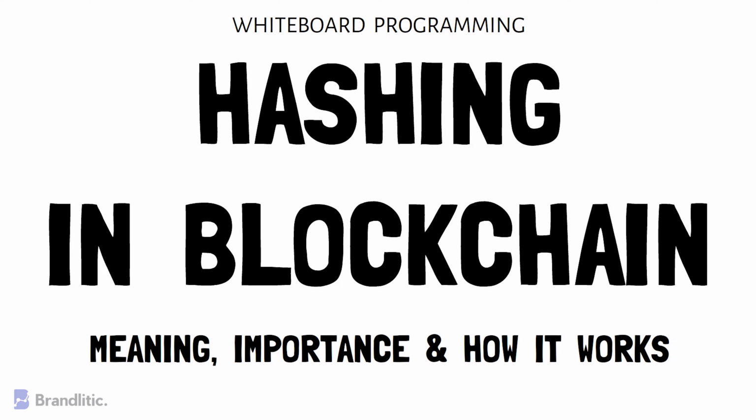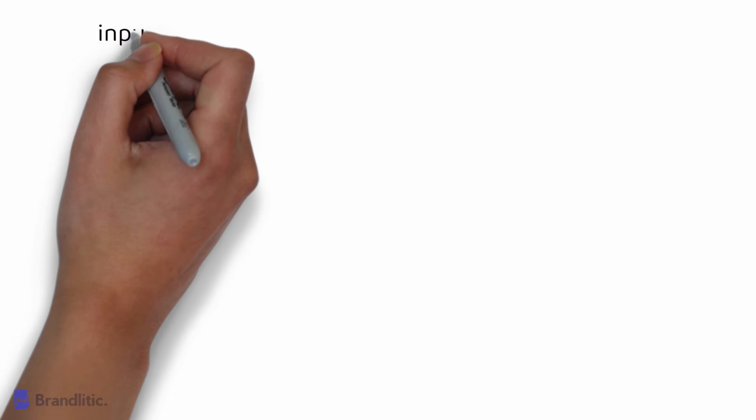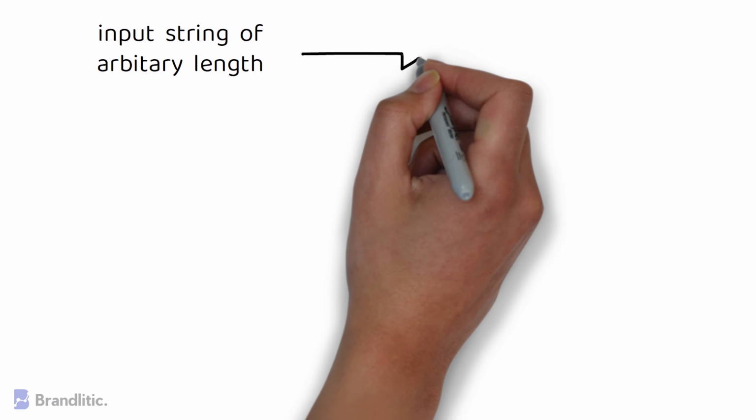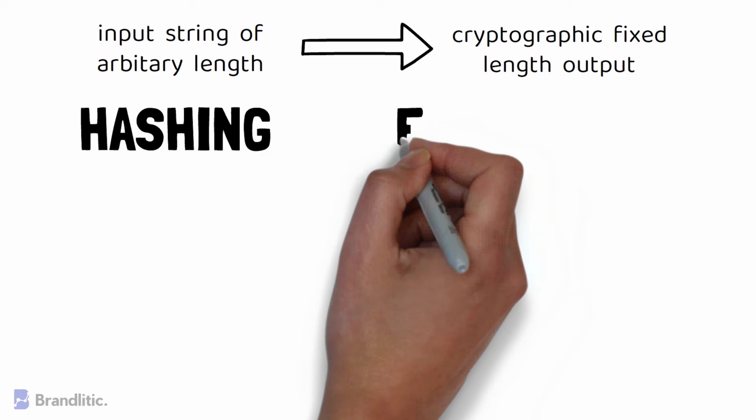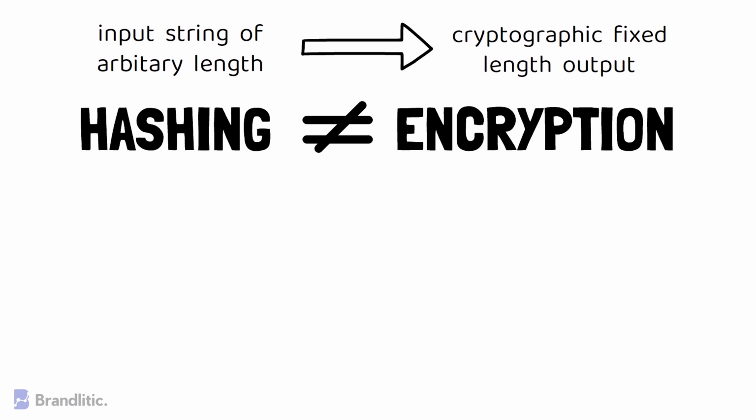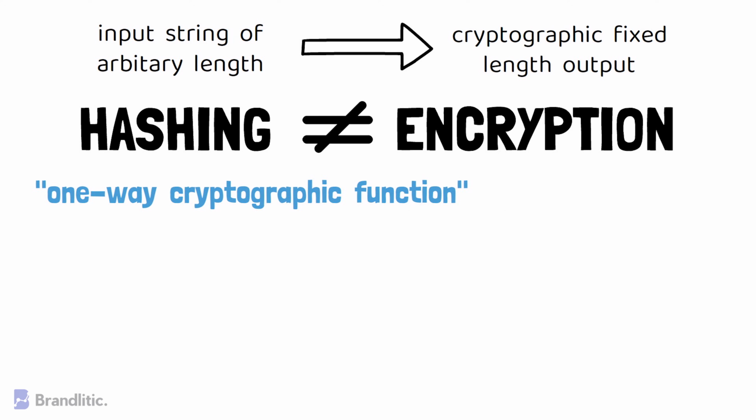So let's get started. Fundamentally, hashing is the process of taking an input string of arbitrary length and turning it into a cryptographic fixed length output. And just to remind you, hashing is not encryption, both are different, and we can't retrieve the original data by decrypting the hash. It's a one-way cryptographic function.